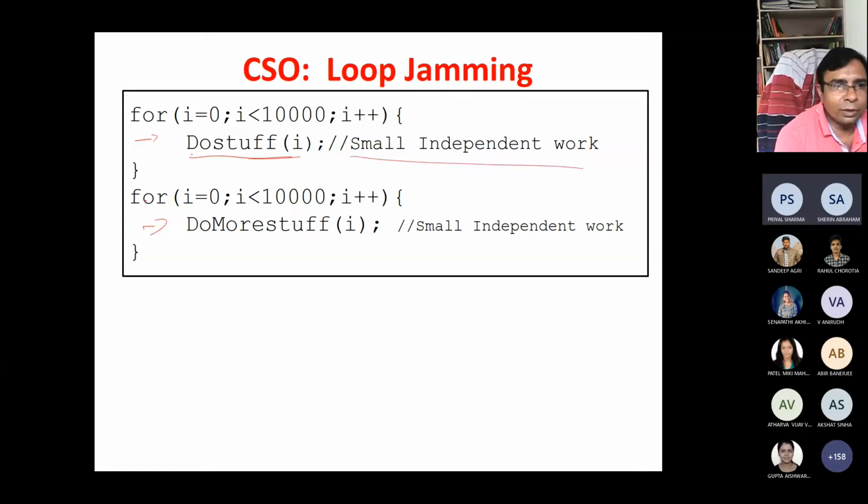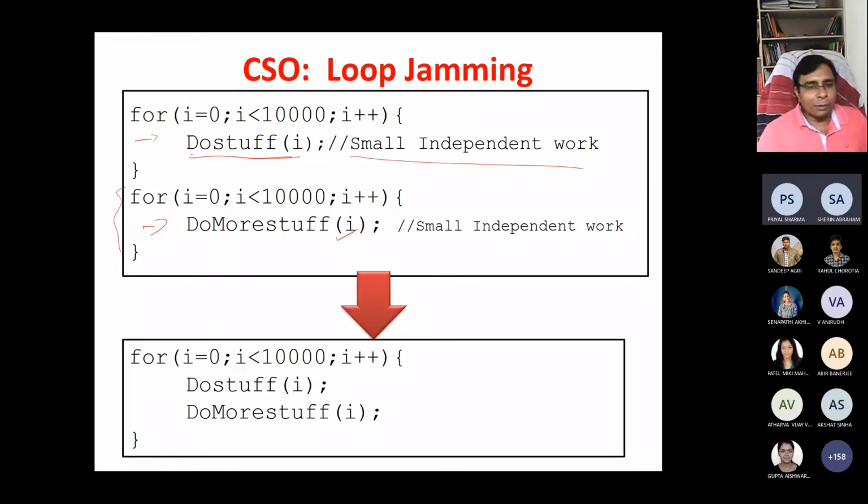And in the second loop, we are doing some more work, independent for each i. So why not combine both? If you combine both, then what happens? The compiler will not combine these, because do stuff i and do more stuff i are two separate procedures. The compiler will not try to combine these things. If you know both are independent, you try to do it on your own. So the coder needs to do this; the compiler will not.